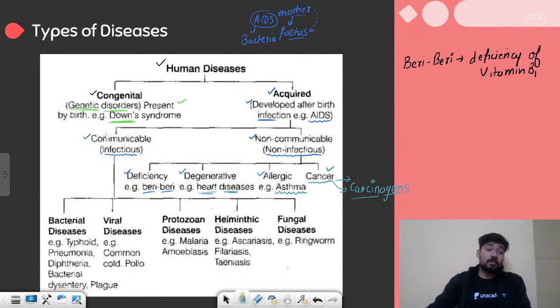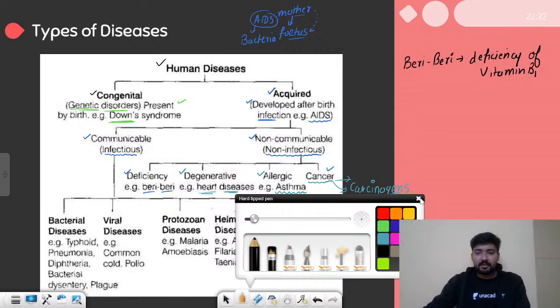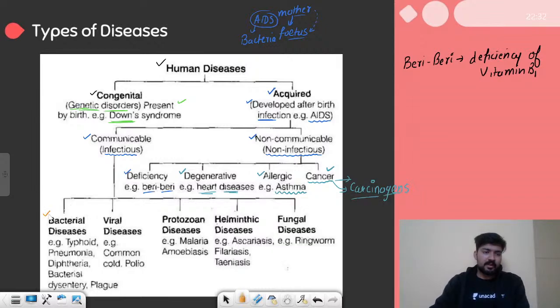After that, let us talk about the communicable diseases. These are the diseases that we will talk about in this chapter, right? So first we have the bacterial diseases caused by bacteria. Here bacteria is a pathogen, a disease causing organism. So we can have bacterial diseases, viral diseases caused by viruses, protozoan diseases, helminthic diseases and fungal diseases. So these are the five agents whose diseases we will talk about.